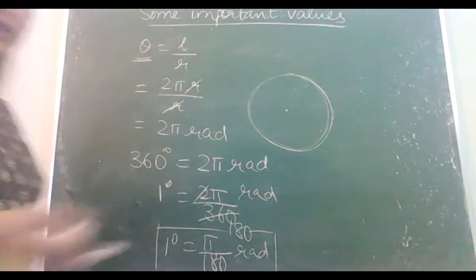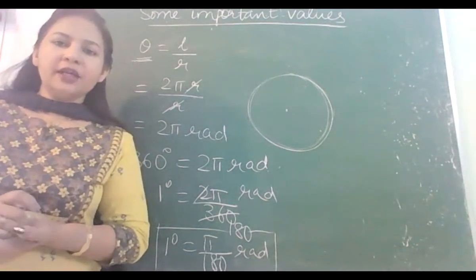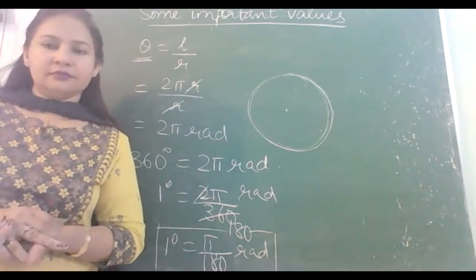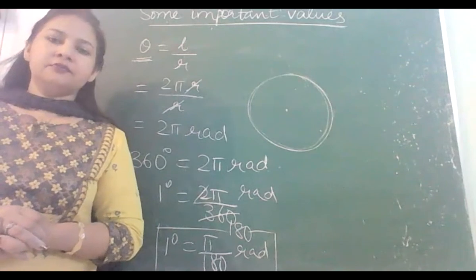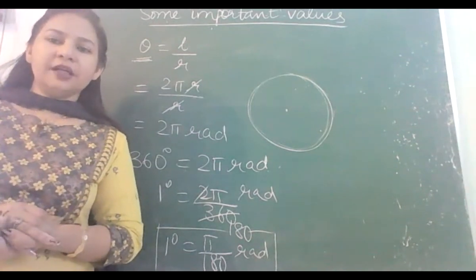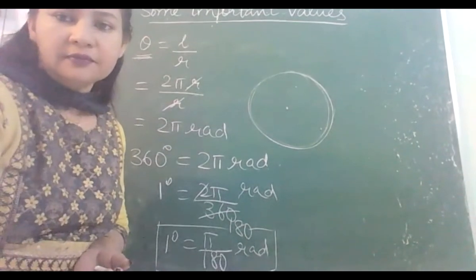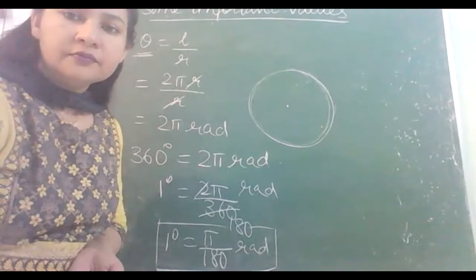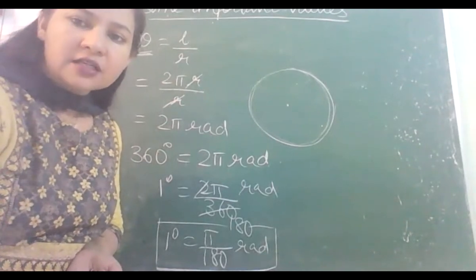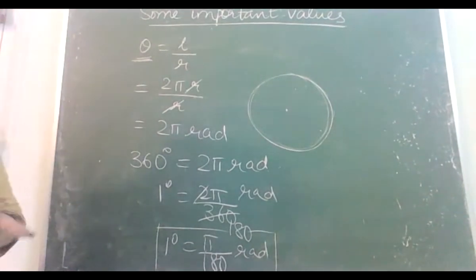Okay. So using this, tell me how much is 120 degree? 120 degree is how many radian? Find it out. Yes, Jatin. 2 pi by 3 radian. Yes, very good. That is 2 pi by 3 radian. This way you can use this and use anywhere.